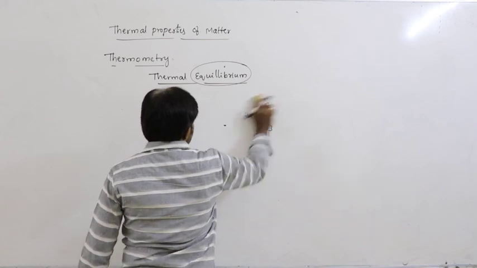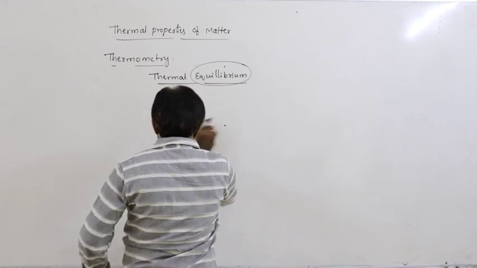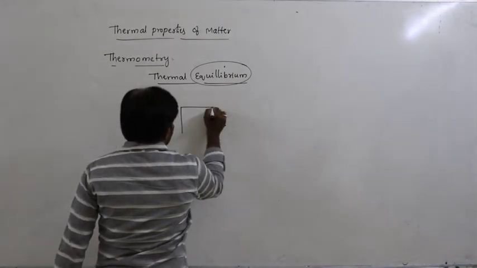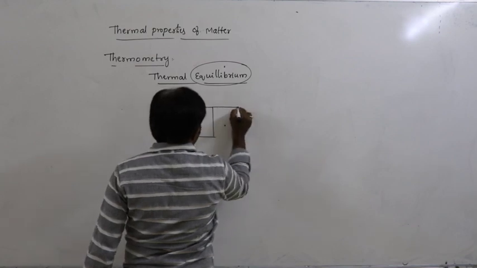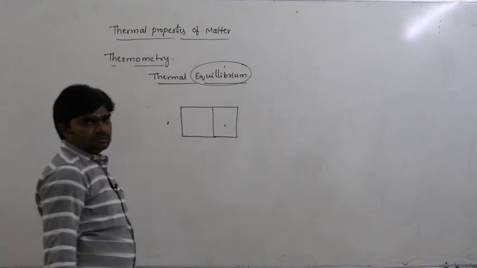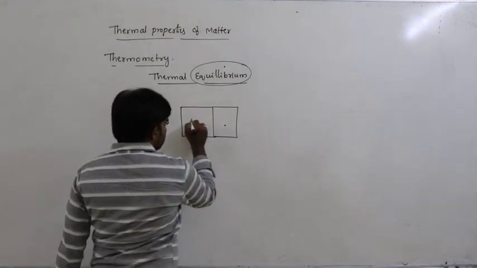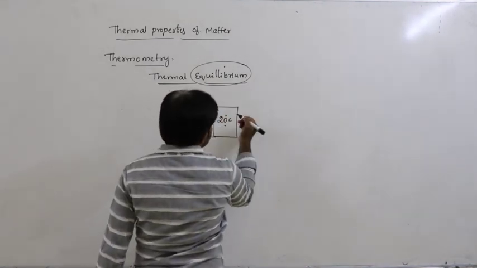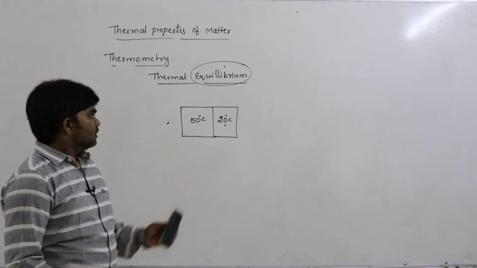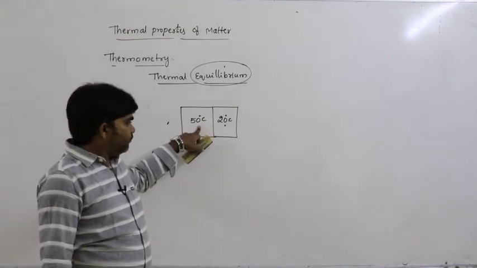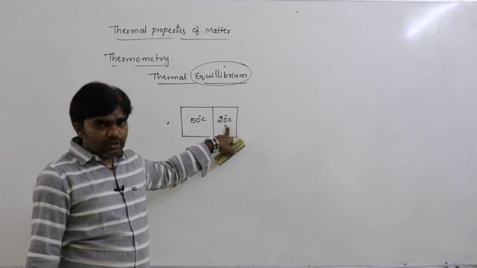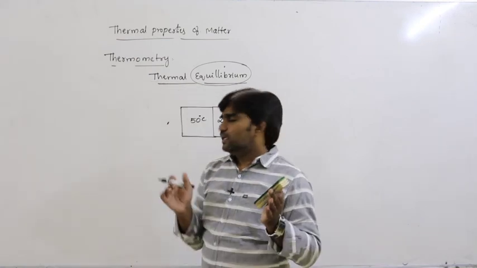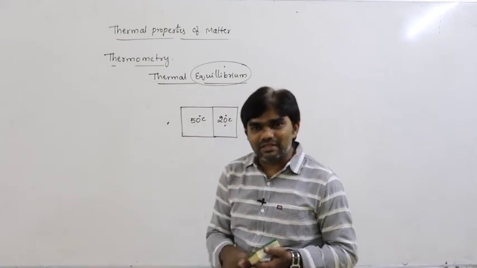Thermal equilibrium in the sense, see here, for example, let us say two bodies are in contact. One body is at a temperature of 50 degrees Celsius, another body is at a temperature of 20 degrees Celsius. Now, what if these two bodies are kept in contact? What happens?